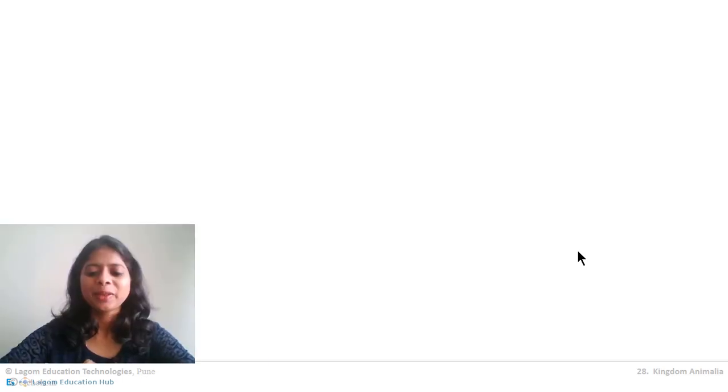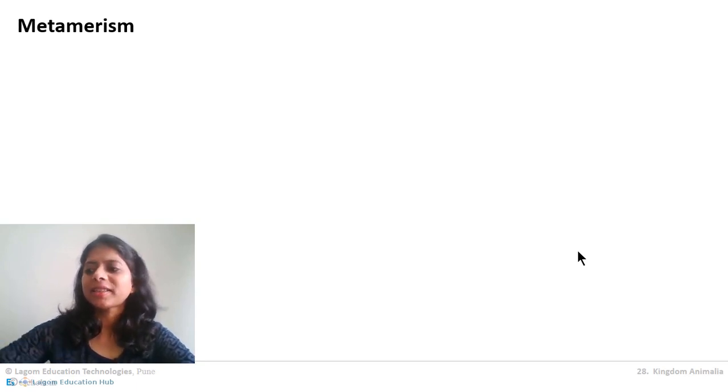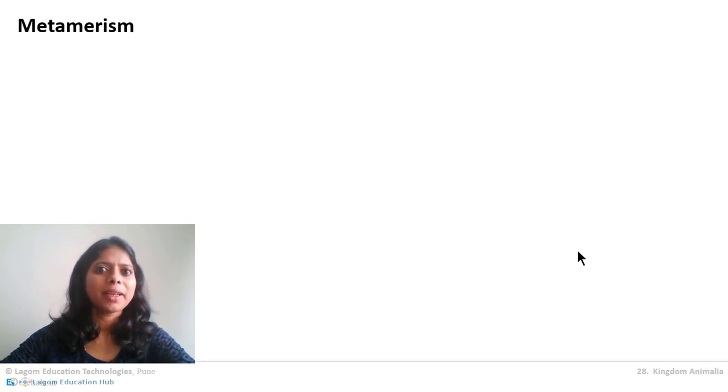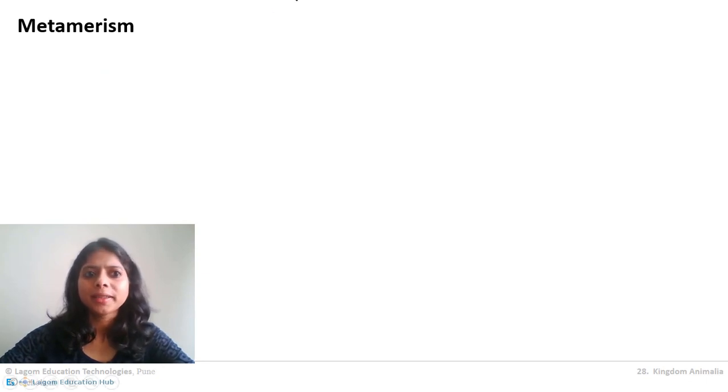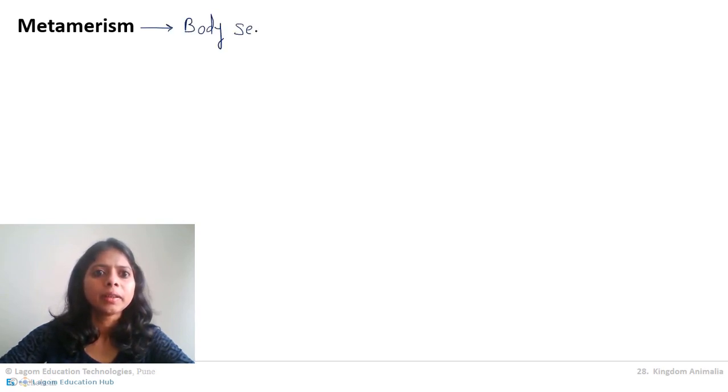So let us begin. Today's first term is metamerism. Now metamerism is something new for you. So first try to understand what you mean by metamerism, and then we will go ahead. Metamerism is body segmentation. The meaning of metamerism is body segmentation. So body segmentation is called metamerism.